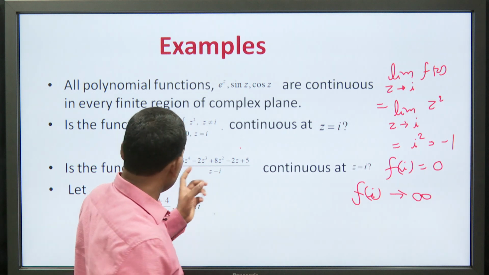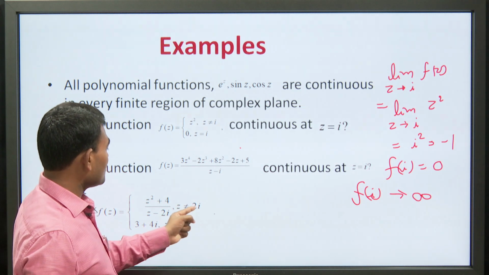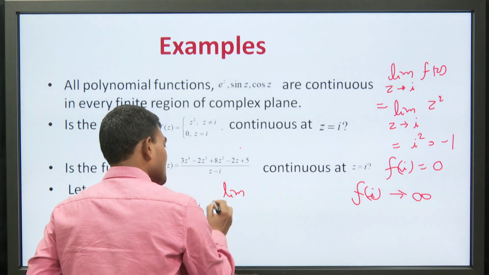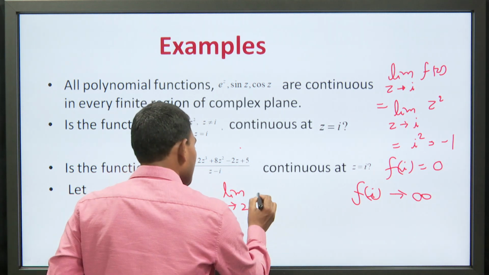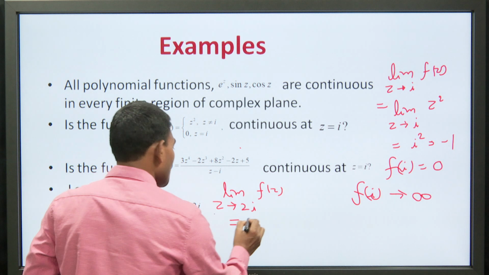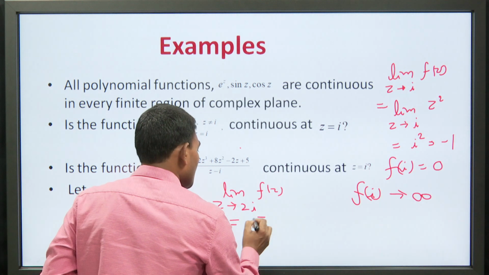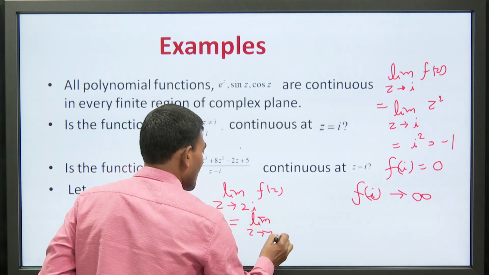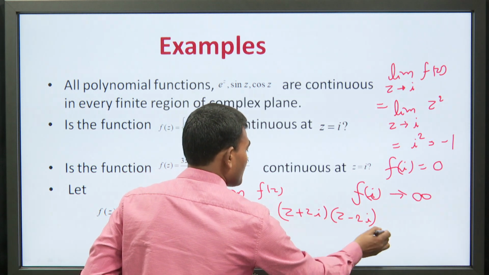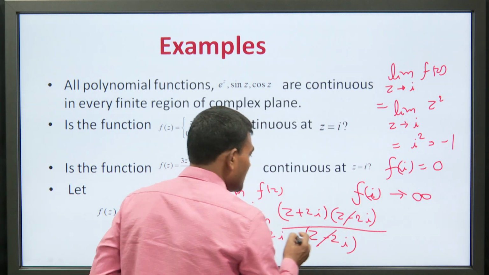What is this? This function is f(z) equal to (z square plus 4) upon (z minus 2 iota) for z not equal to 2 iota, and 3 plus 4 iota at z equal to 2 iota. Therefore, you can calculate the limit as z tends to 2 iota of f(z). You can put the limit: this is 4, the limit z tends to 2 iota, and this will be (z plus 2 iota) into (z minus 2 iota) upon (z minus 2 iota), and you can see here this will be cancelled out.